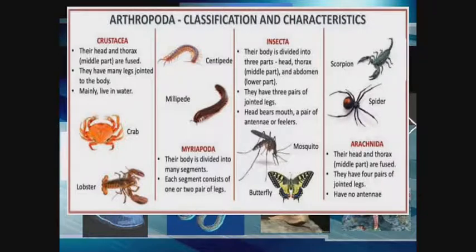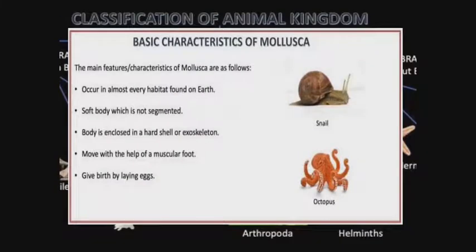So these are the various classes of the arthropods. They are also called the Arthropoda. So we have the Crustacea, the Myriapoda, the Insecta, and the Arachnida. So those are the classes.